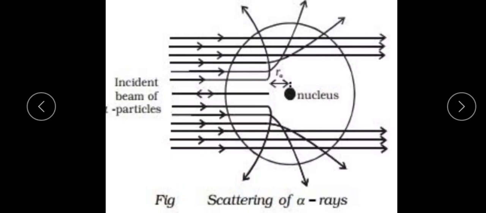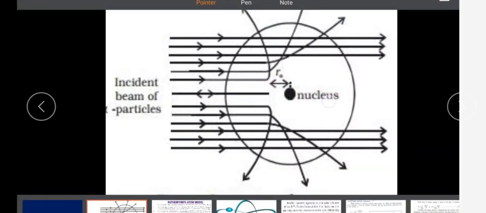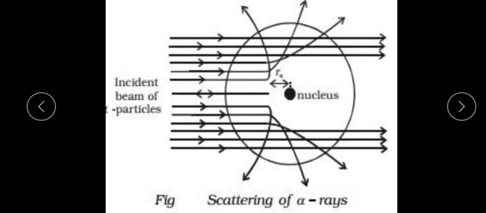On the basis of this experiment, Rutherford argued that to deflect the alpha particles backwards, like this, or to deflect them more than 90 degrees, they must experience a large repulsive force between the alpha particle and the nucleus. This force could be provided if the greater part of the atom is made up of empty space.